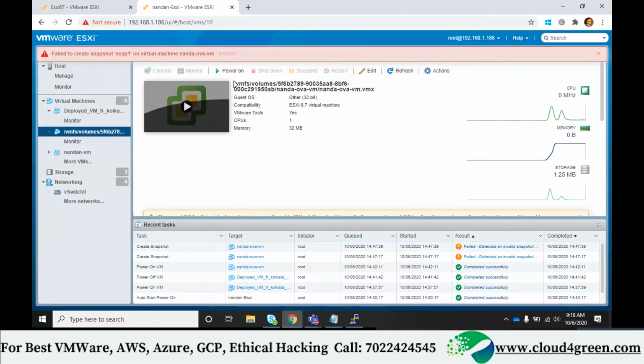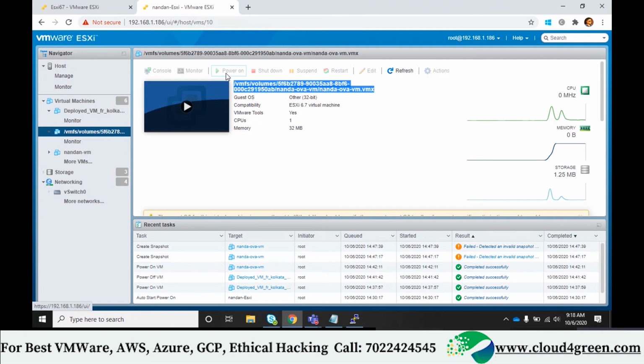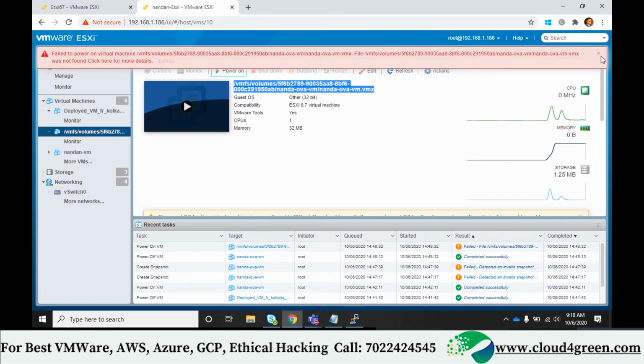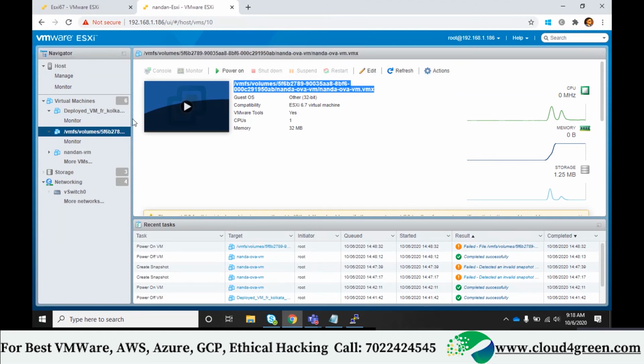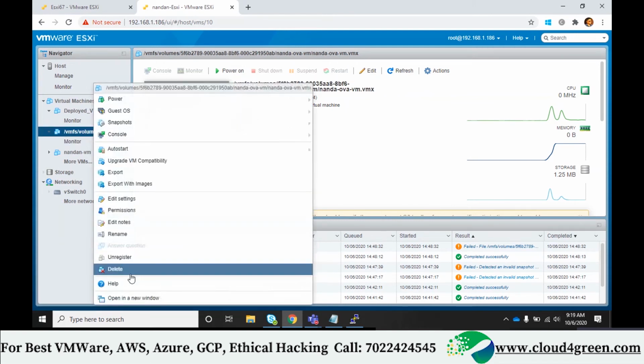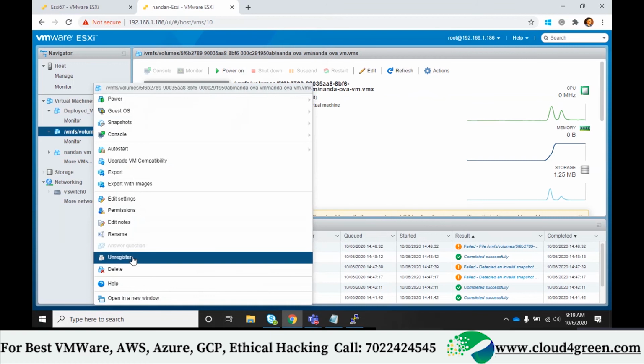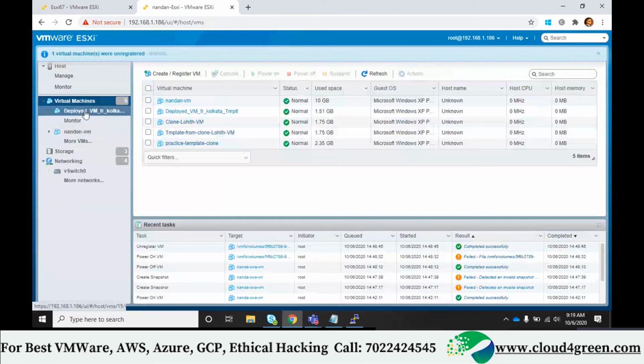Can you see? As soon as I powered off, it says that, hey, you lost that VMX file. Can you see? It should not show like this. So what we can do, we can create a VMX file pointing to that VMDK. See now, if I try to power on, you will see this error message because we deleted that VMX file. Okay, so I can reconstruct this. Let me show you how to do that. So you can simply click on unregister. That entry is gone. Now I can bring that machine back.